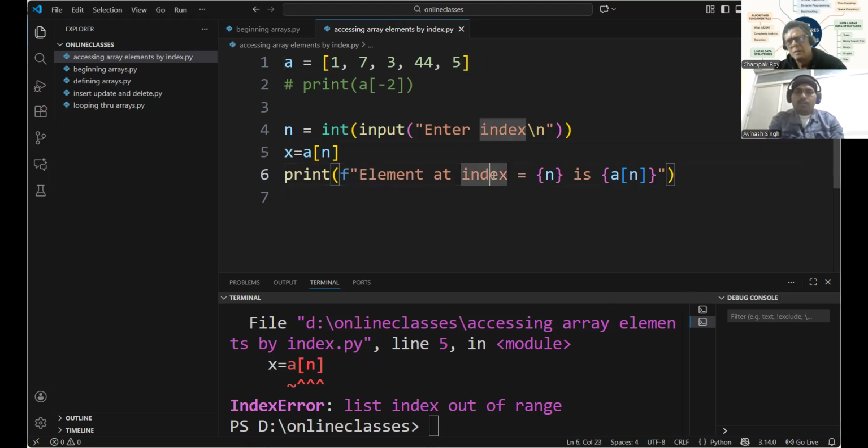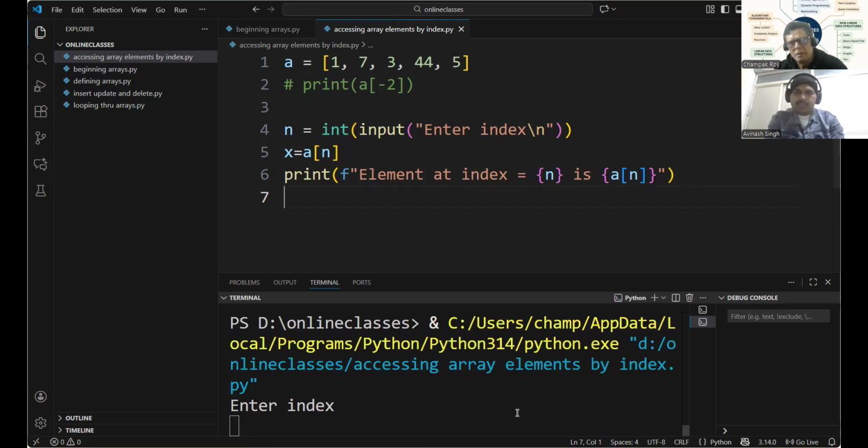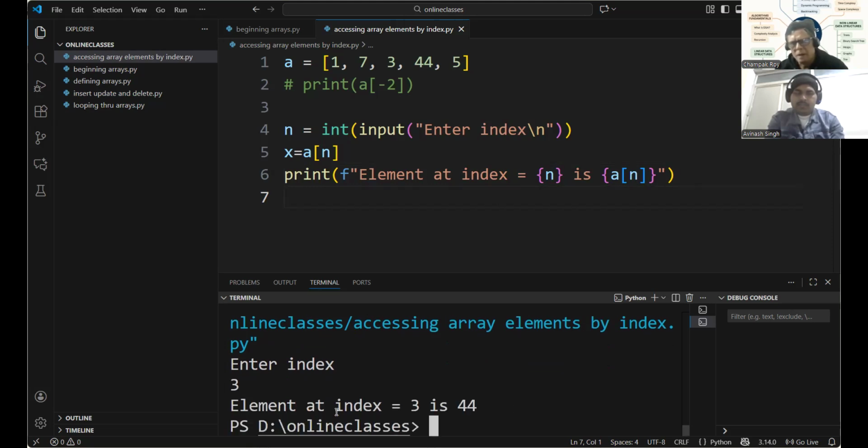If you've got 10 biscuits and you start trying to eat the 15th biscuit, it's not possible, right? Index is the position. Let us give a proper value again. Element at index equal to 3 is 44.